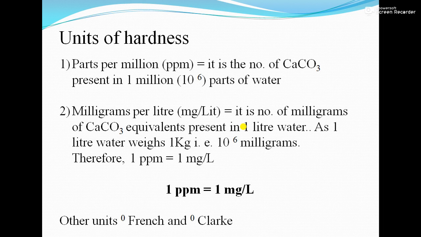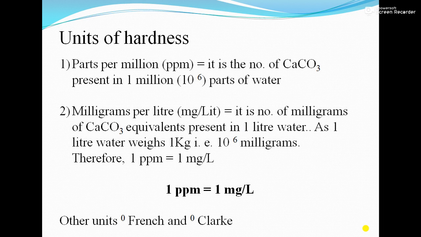Second is milligram per liter, that is mg per liter. It is the number of milligrams of calcium carbonate equivalents present in 1 liter of water. As 1 liter of water weighs 1 kilogram, that is 10 raised to 6 milligrams. Therefore, 1 ppm is equal to 1 milligram per liter.